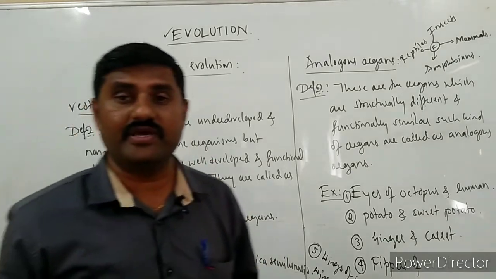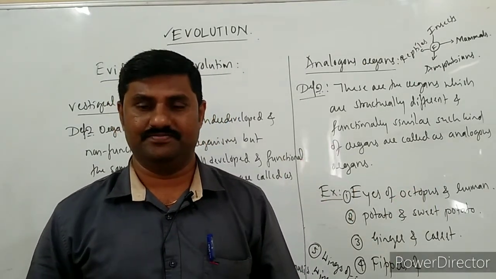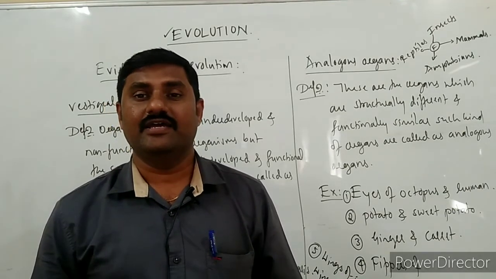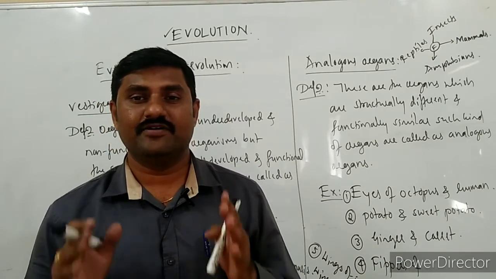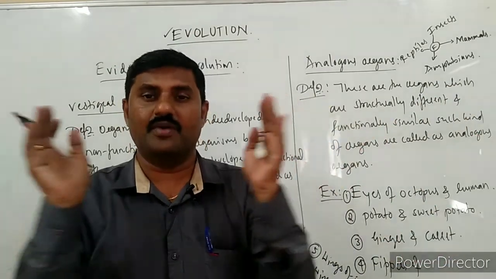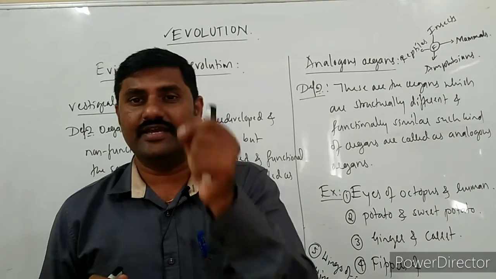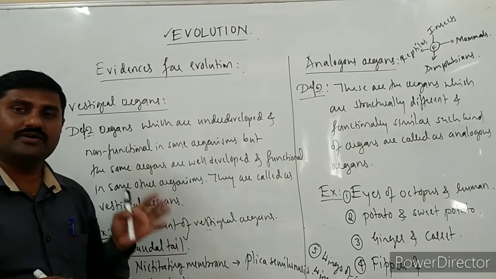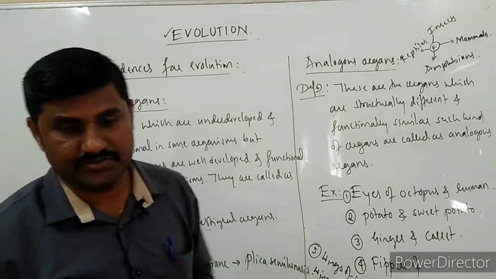Not only human beings, all the mammals are made from a common ancestor. So that's why evolution has taken place on this earth. It means the process of formation of different groups of organisms from a common ancestor over a long duration of time, slowly and gradually, is called evolution. Is it clear? I hope these examples are very clear to you.